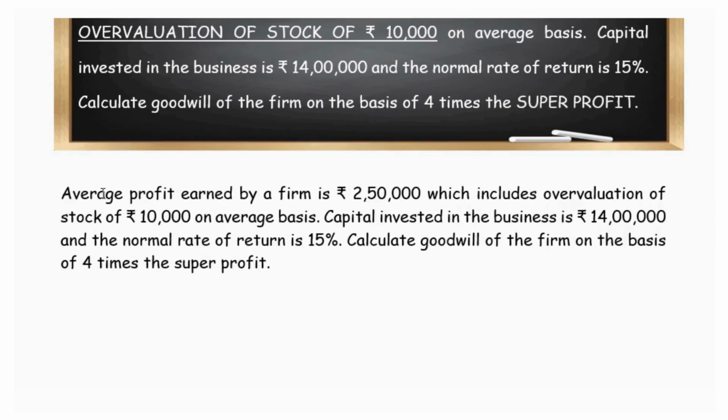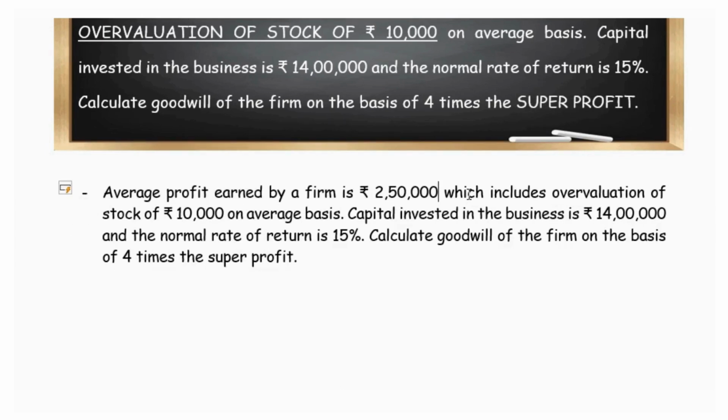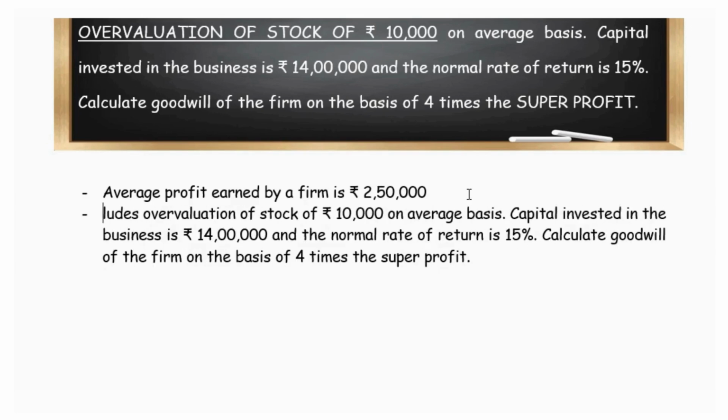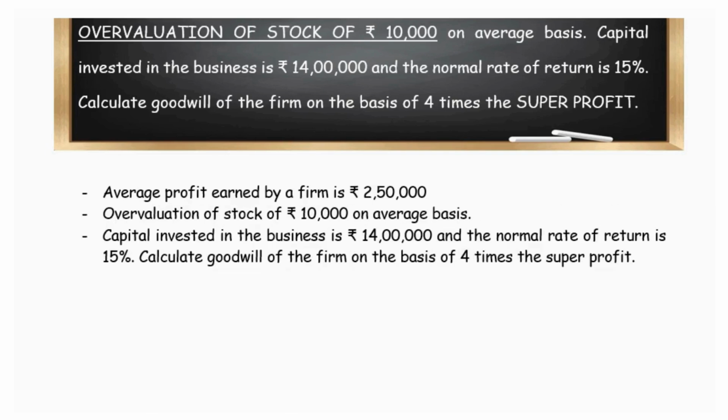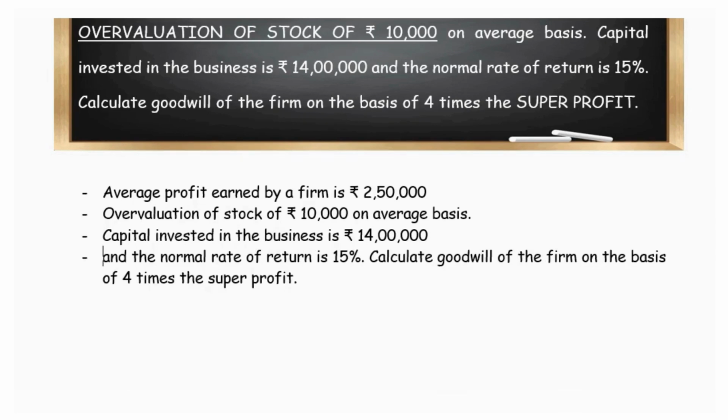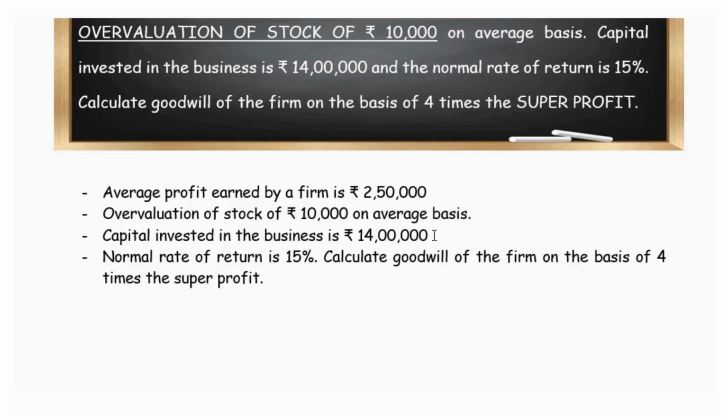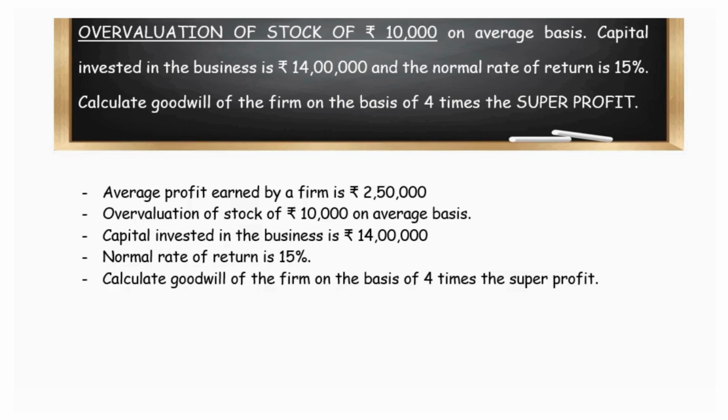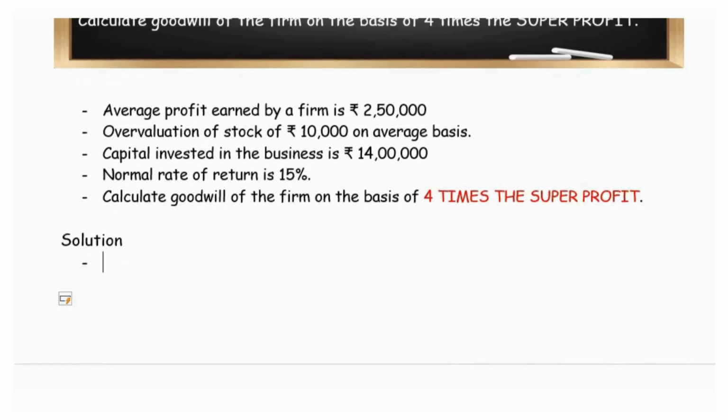To start working on the question, firstly we divide the question details. Average profit earned is 2,50,000, and there is a situation of overvaluation of the stock to the extent of 10,000. The money invested in the business is 14 lakhs, and the expected normal rate of return is 15%. We are asked to calculate the goodwill on the super profit method considering 4 times of the super profit. Now to start working on this, firstly we will adjust the overvaluation of stock.